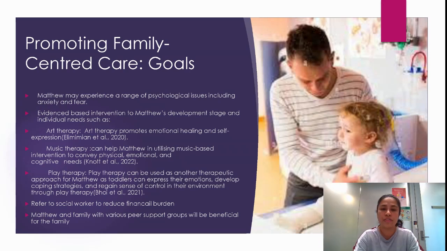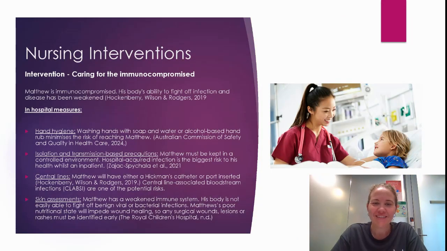As mentioned earlier, we have spoken about how financial disadvantages can cause a psychological effect in Matthew's parents. Listening to the family about the concerns and referring family to the social worker might help in finding appropriate government financial assistance and reduce at least the financial burden of the family. In addition, trying to connect Matthew and family with various peer support groups will be beneficial for the family. Peer support groups can help us recognize our strength, share their experience, and educate each other on how to overcome challenges. Let's talk nursing interventions.